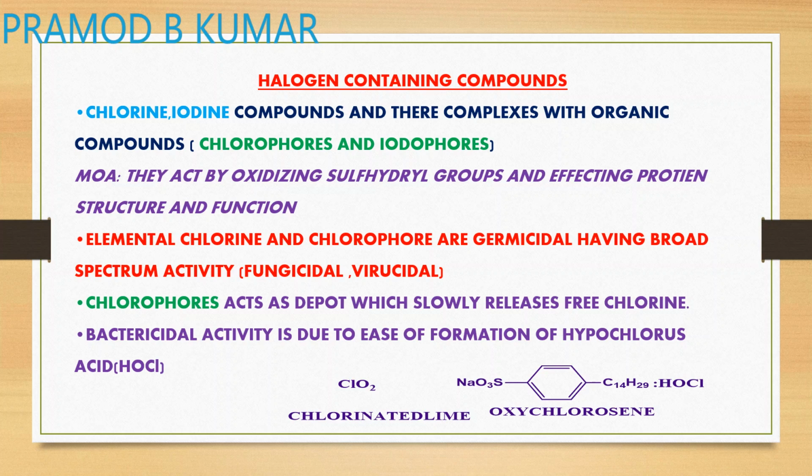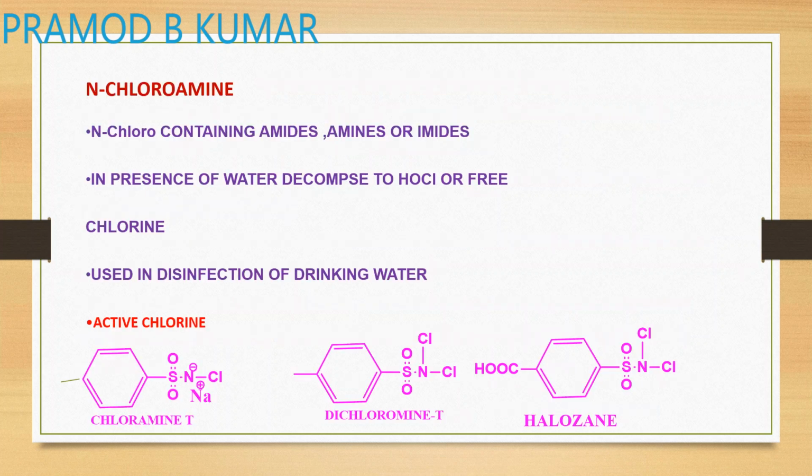Chlorophores act as a depot, as I said, that slowly releases free chlorine. They are bactericidal due to the ease of formation of hypochlorous acid. Chlorine reacts with water to give hypochlorous acid, which acts as a bactericidal or virucidal agent. Examples are chlorinated ClO2 and oxychlorosene, which contains a C14H29 chain and a sodium sulfonate group with hypochlorous acid. This is an example of oxychlorosene, which acts as a chlorinating agent.